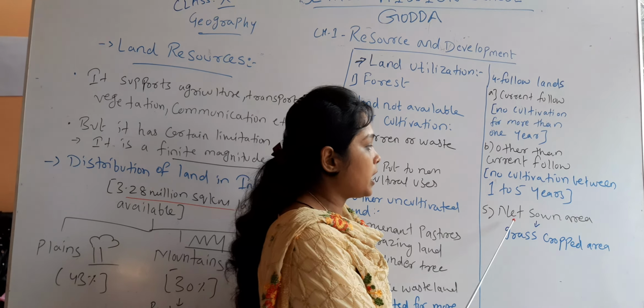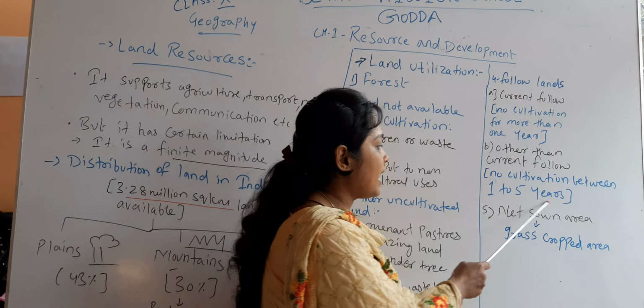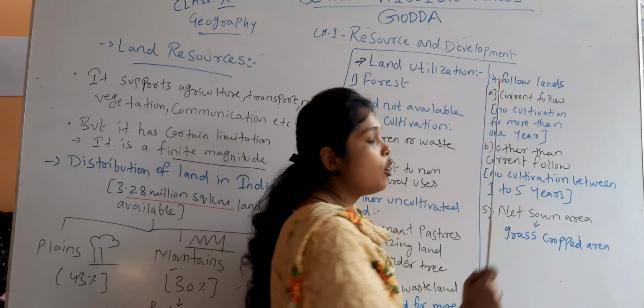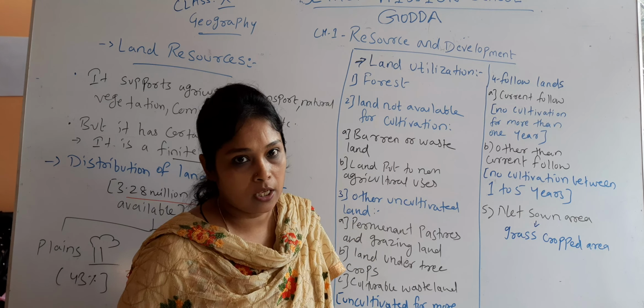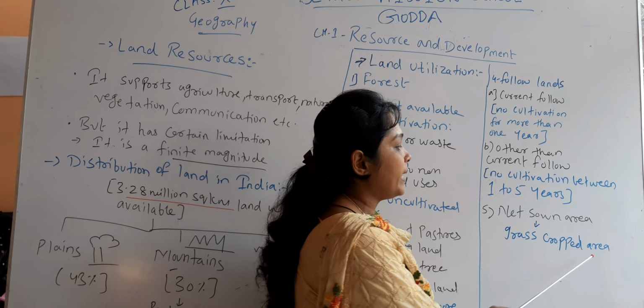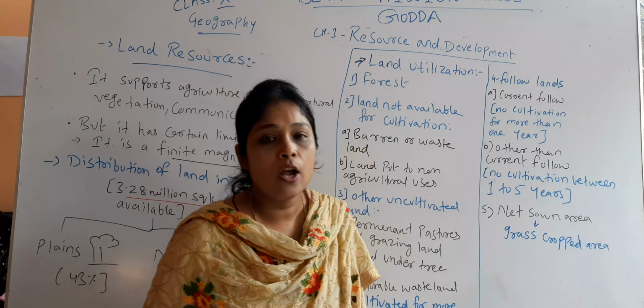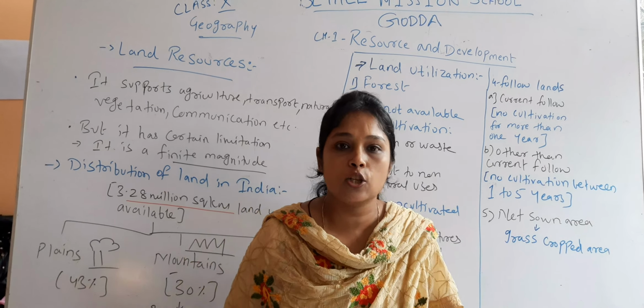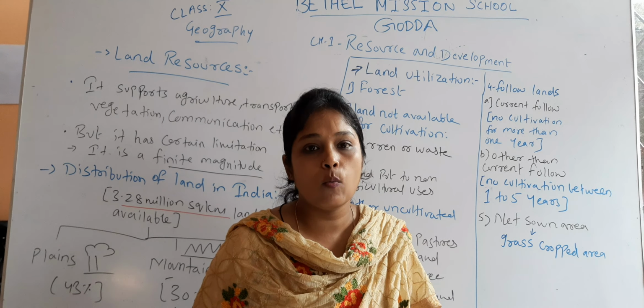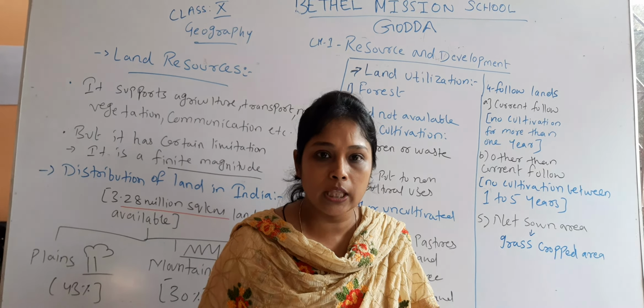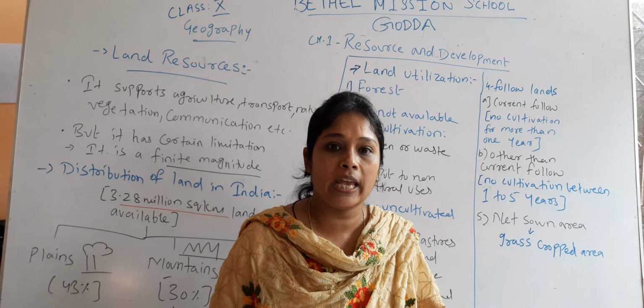And the last one is net sown area. This is the area of land which we are using for agricultural purposes, which is also called gross cropped area. That means these net sown area lands are properly used for agricultural purposes, more than one time. We are growing crops on them. They are called net sown area.